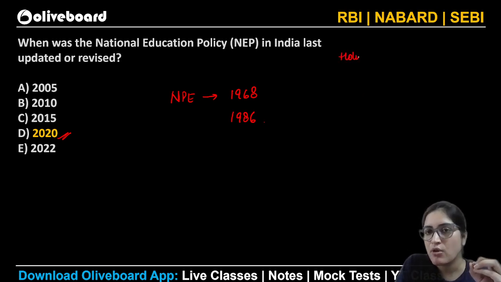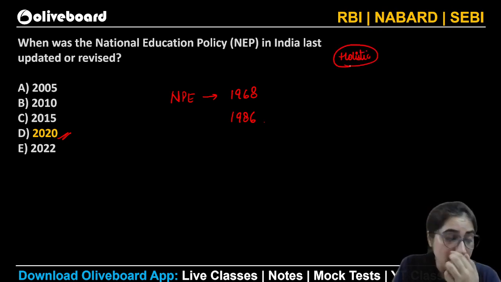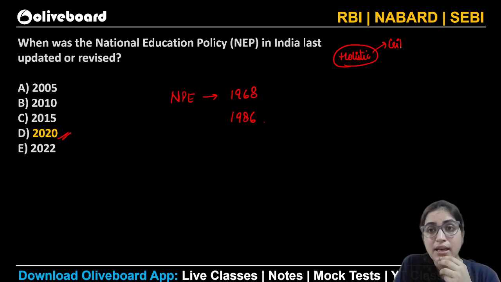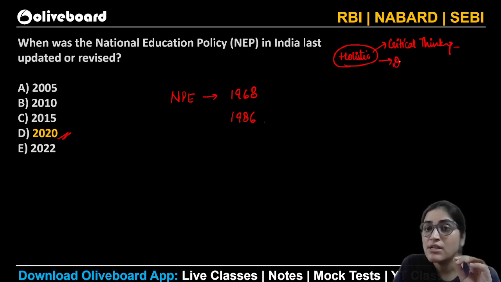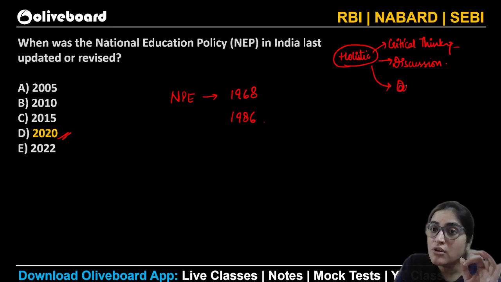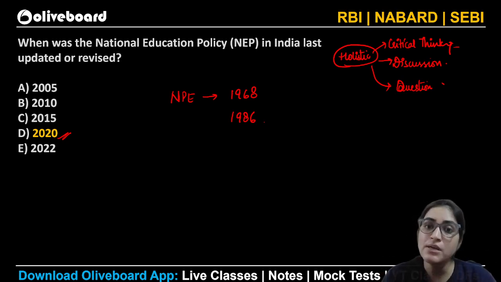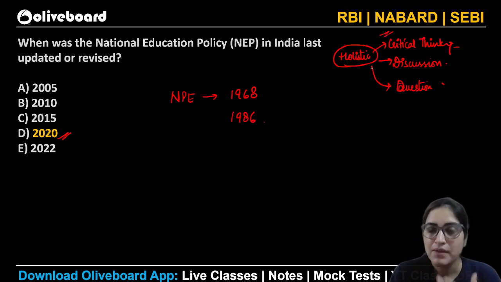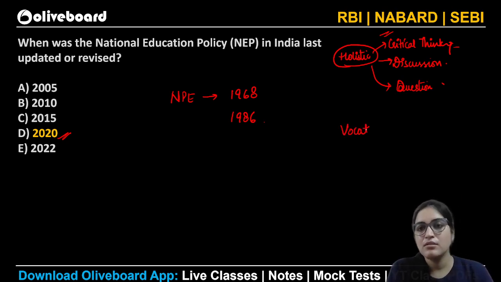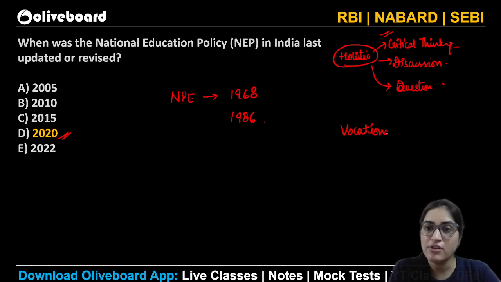Because we wanted a holistic policy all out, which not only considers critical thinking, but which focuses not on rote learning, but on discussions, so that innovative methods can be devised. It also focuses on questioning. So rote learning should also not be utilized in the question paper format. The examination format should also provoke critical thinking. So that is your holistic thing. The other thing is, the education plan wants to focus upon vocational training as well.